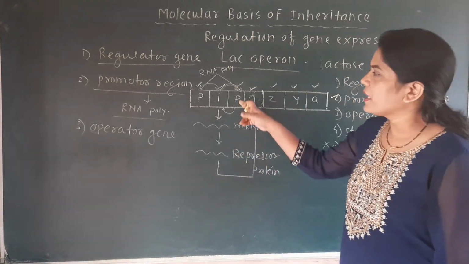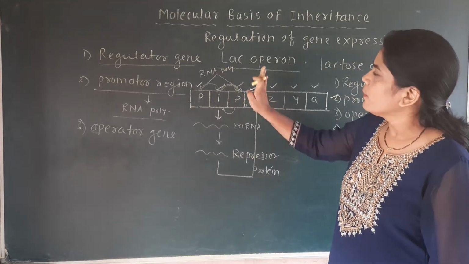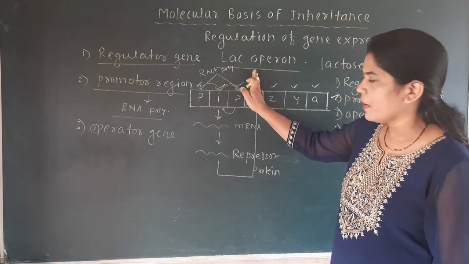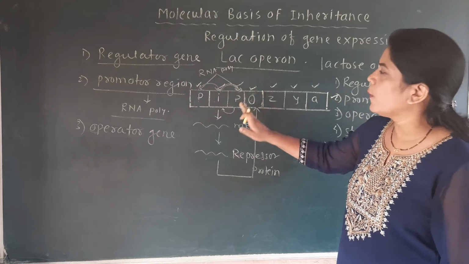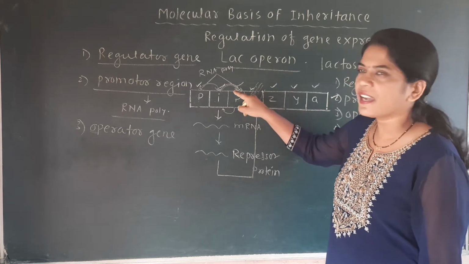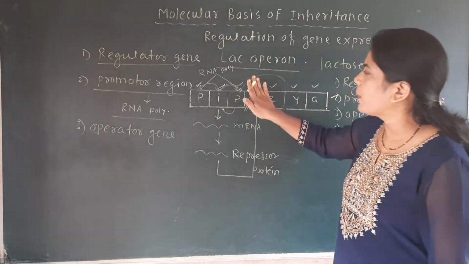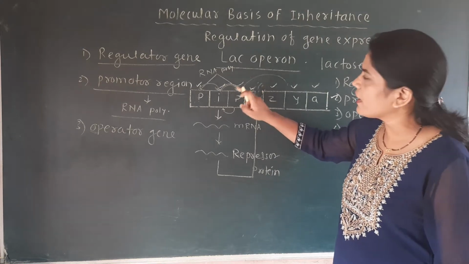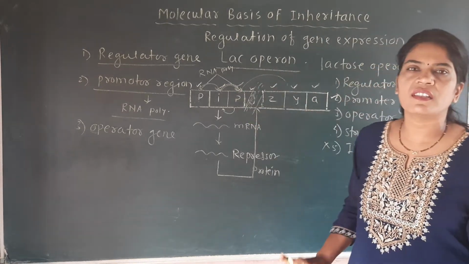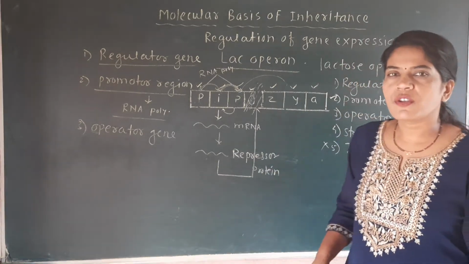That's why the RNA polymerase from this promoter region cannot reach the operator side, because this region is completely blocked by this repressor protein. So this operator region acts as a barrier, and this RNA polymerase cannot move toward the structural gene because the operator side is blocked. When the RNA polymerase cannot move toward the structural gene, it cannot produce the mRNA, because RNA polymerase is required for the formation of mRNA.